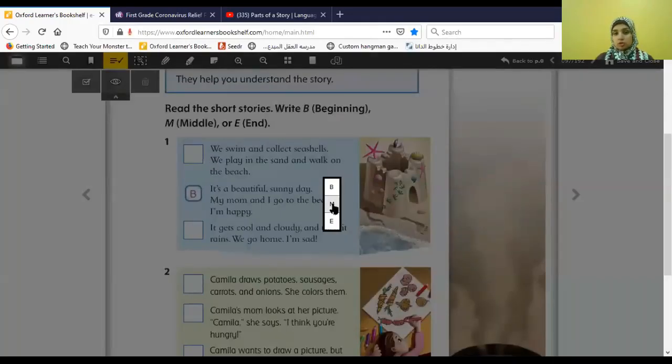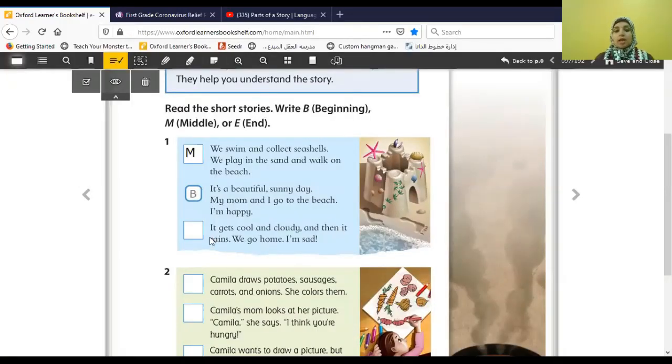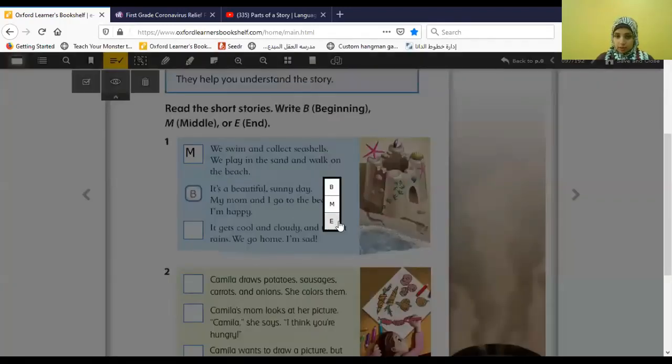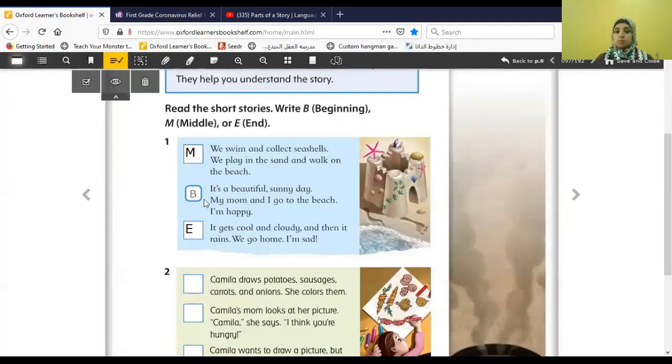Here it is. We're going to choose M. And here the last one, of course, is going to be the end. It gets cold and it gets cool and cloudy, and then it rains. We go home. I am sad. That's very good. So let's write here E. So this is beginning, middle, and end.